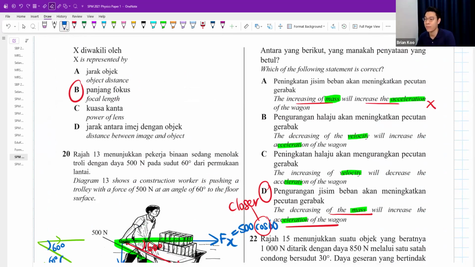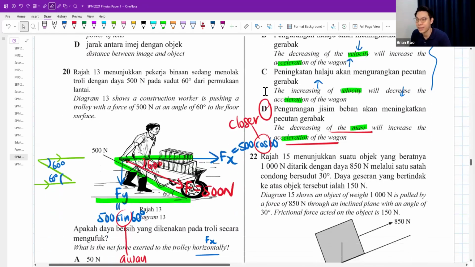But let's quickly look at B and C. I don't think this is a good answer because this is dealing with velocity and acceleration. When velocity drops, acceleration will increase. No, that's weird. The more you accelerate, the faster you should be, greater velocity. Increased velocity will decrease acceleration. Also false. That's very weird. The faster you are, more acceleration, more velocity, right? Okay, question 22.